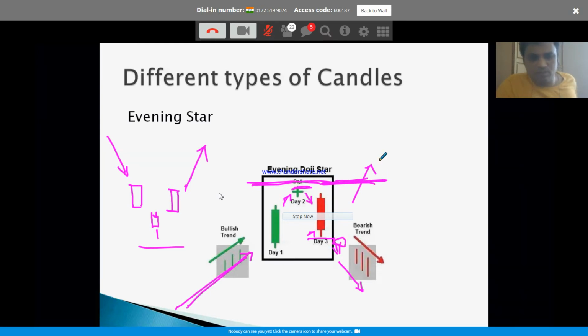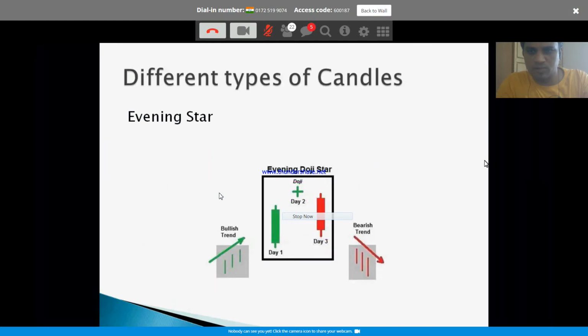So these three candles on the bullish side, the same, or on the bearish side, I feel are very, very important to know, and they give you where the trend could be changing. You get a pretty good understanding about whether the market could be changing trend from this time onwards. These are the three candles I thought of sharing with you guys today.